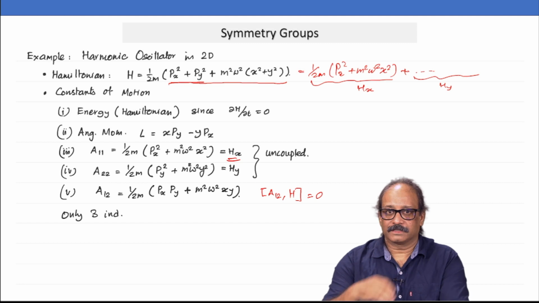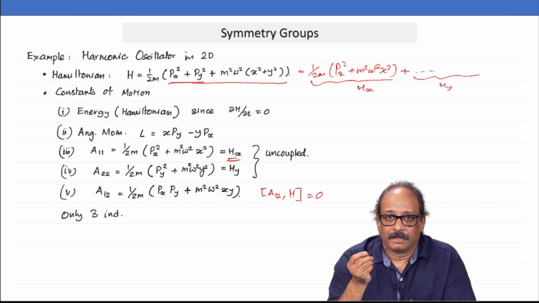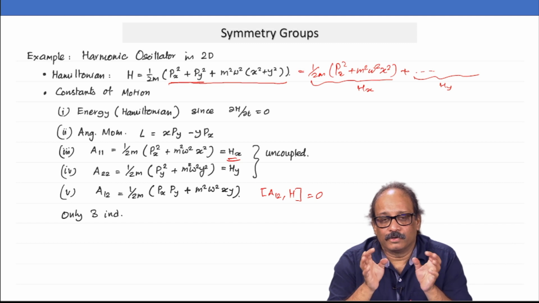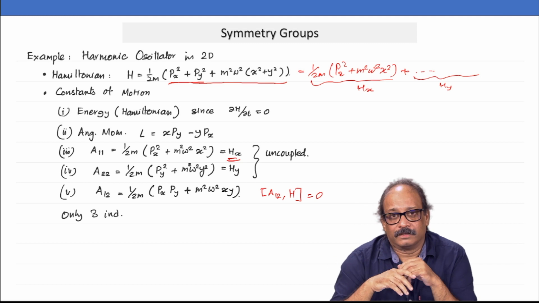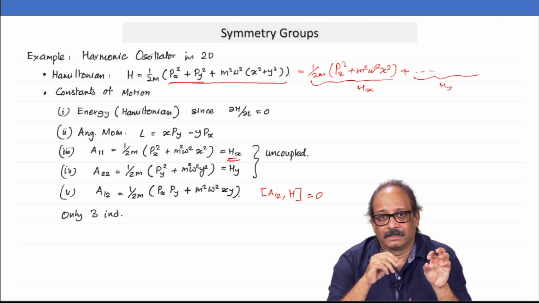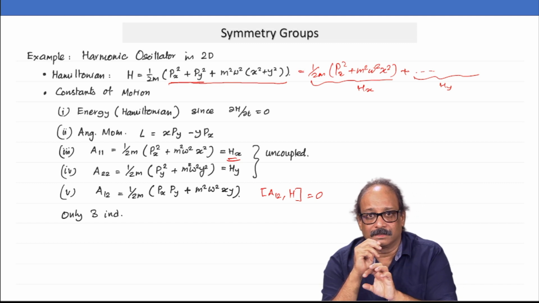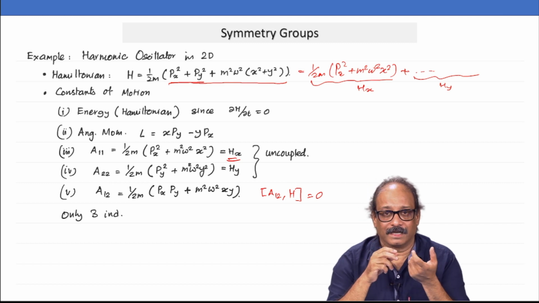Now, the phase space is 4 dimensional. How many independent constants of motion are we expecting? 3. Suppose there is a motion, then I can have at most 3 independent constants of motion. Remember, you can also think of it like this: a constant of motion means some generator is constant, but a generator is an expression in the canonical variables. So, it is like a function of canonical variables is constant.